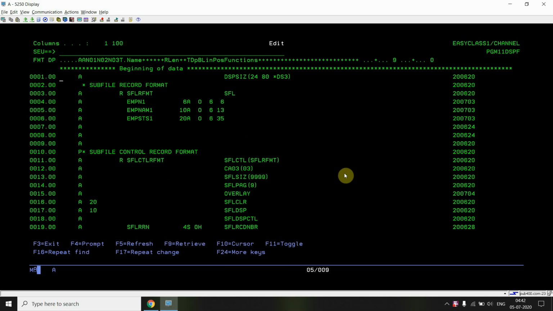You can see that this is a subfile record format, and for example, it is starting from the sixth line on the page. The subfile page size is 9.